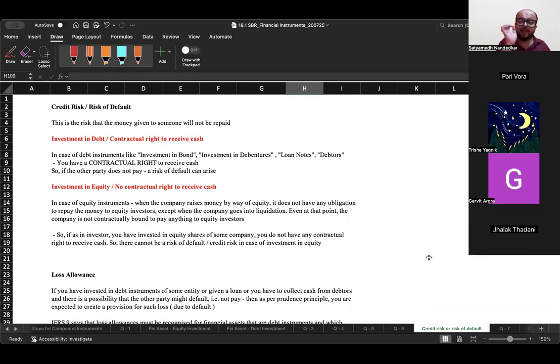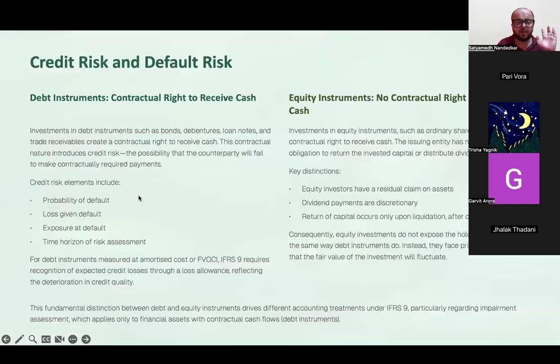Okay, now in the case of debt instruments, there is a possibility which you will never see in the case of an equity instrument, which is the credit risk or risk of default. Now, what is default? Default is a situation where the other entity does not pay the amount it was supposed to on the specific date identified in the contract. So in case of debt instruments, say I had given a loan to someone and that person is supposed to pay interest every 6 months. He misses out on the interest payment deadline, or he does not repay the annual installment that he was supposed to pay. The risk of this particular default is known as credit risk.